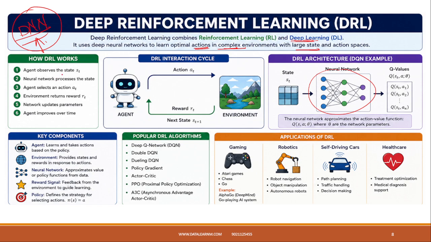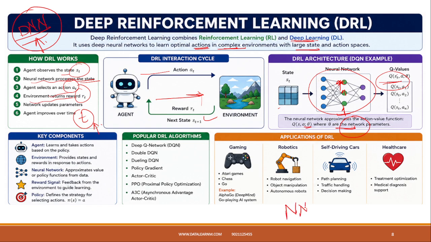So how does it work? It observes the current state, S_t. The neural network processes the state and selects an action, A_t, and the environment returns the reward R_t at that particular time, where t is the timestep. The agent improves over time through this continuous cycle of action and reward. The neural network has Q values, quality values. It approximates the action value function Q(S, A, theta), where theta is the network parameters. These neurons define the parameters.